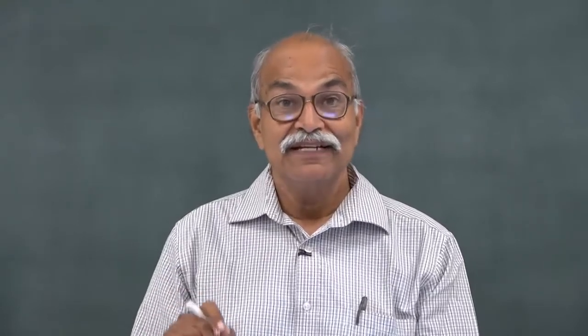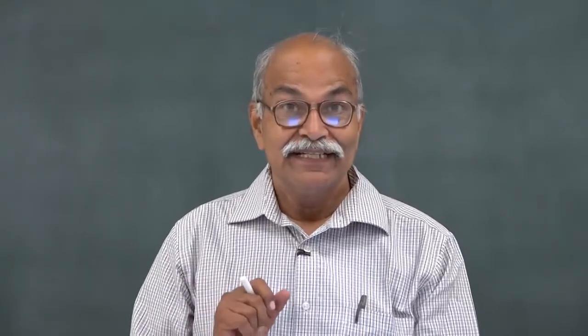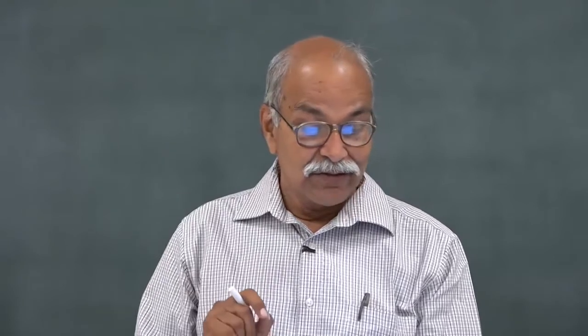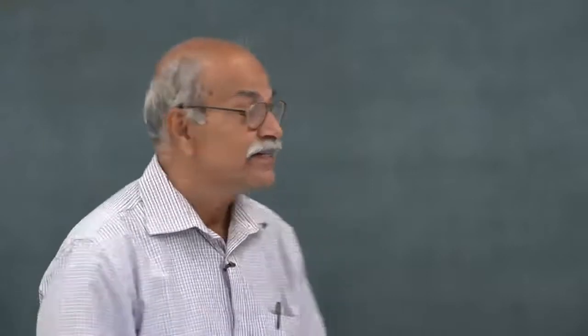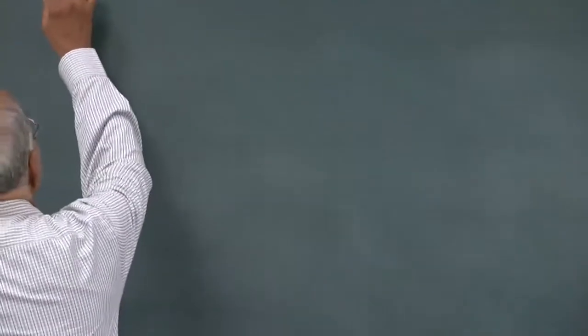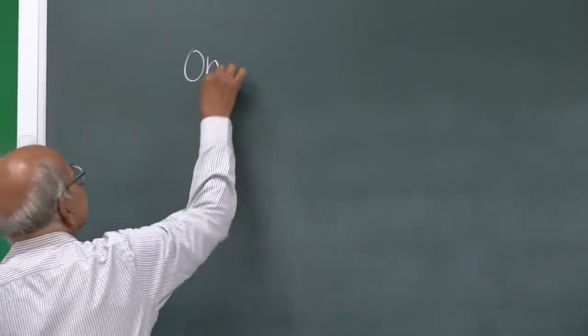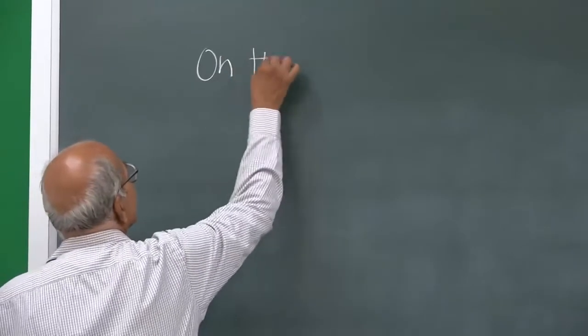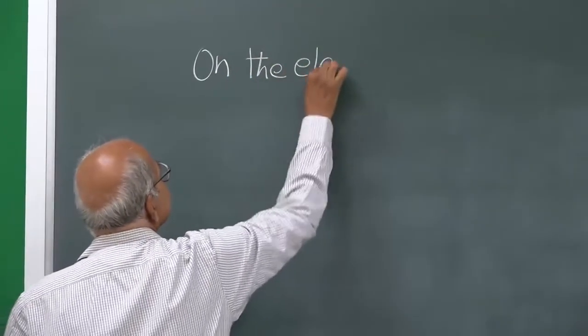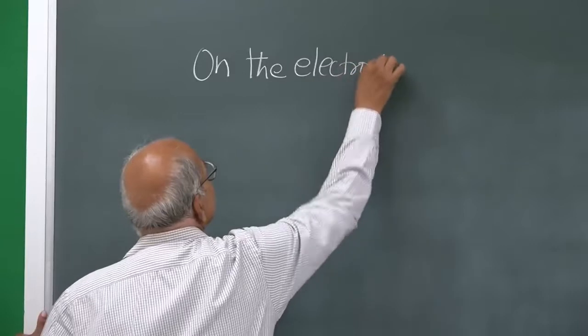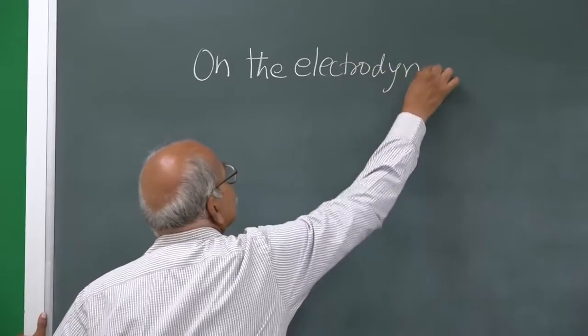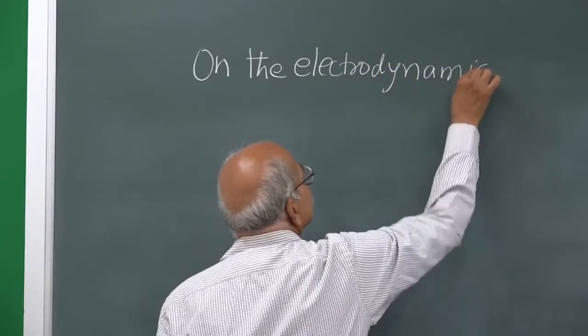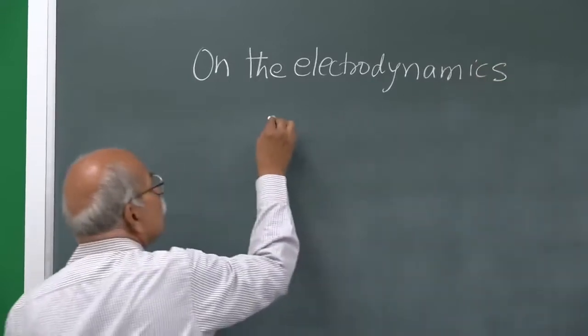The title of this paper, in which this special theory of relativity is formulated, is On the Electrodynamics of Moving Bodies. Okay. The title is On the Electrodynamics of moving bodies.